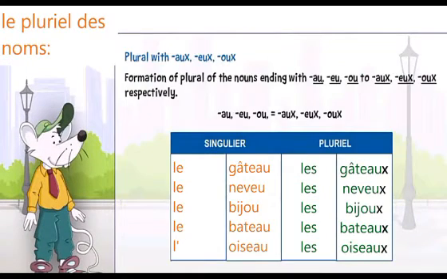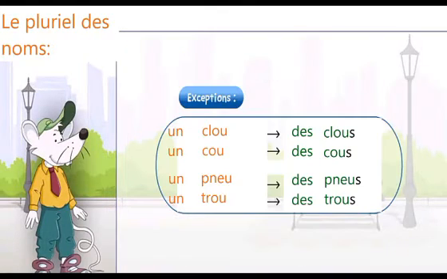Now the fourth point is plural with eau, eu and ou. When a noun ends with eau, eu or ou, then we have to add x at the end of the noun and it becomes a plural. But we always need to change the article. Exceptions are always there. Means we just need to add x at the end to become a plural. No need to change anything. As we all know, exceptions are always there, but the article will always change. So you all have to learn these exceptions by heart.